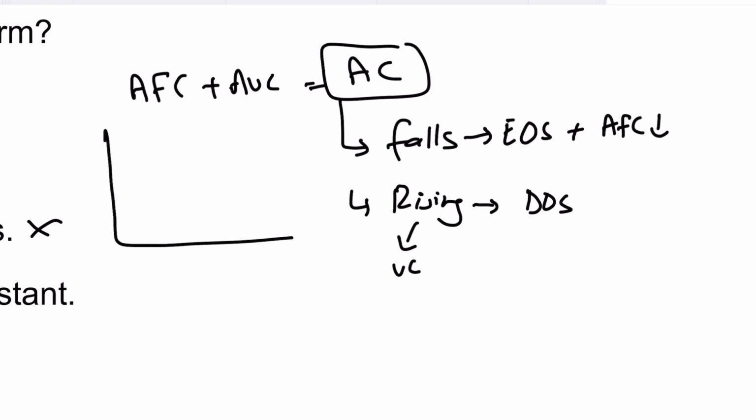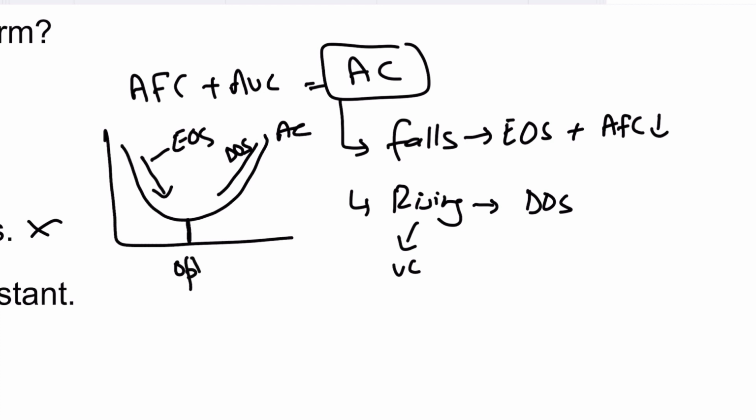So, as in the diagram for average cost, it's a U-shaped curve. Your average cost is going down in the long run. That is indicating economies of scale, and then it starts rising, which is indicating diseconomies of scale. The lowest point of the average cost curve is indicating the optimum output, which is telling us that your output should not exceed the lowest point of the average cost curve.